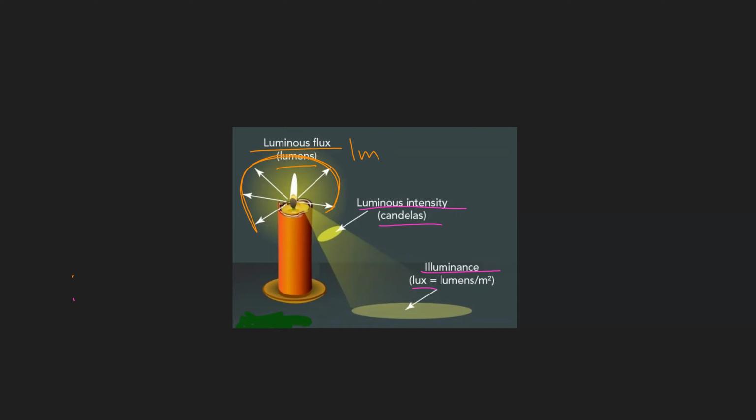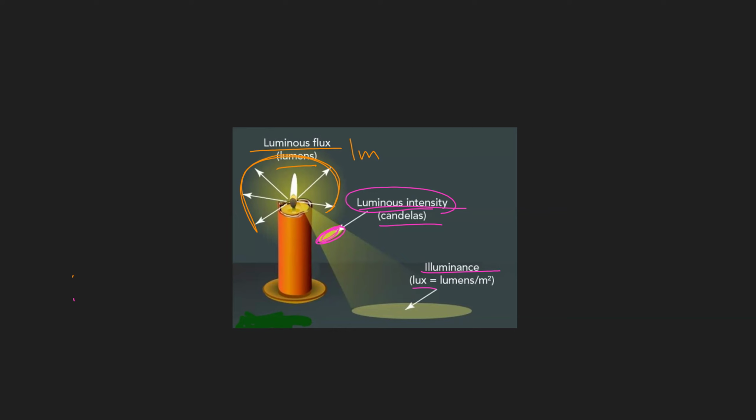Both luminous intensity and illuminance are units that give you the amount of light that is received. But luminous intensity is the amount of light that is emitted in a specific direction. The amount of light that is emitted in a specific direction. And it is mainly the amount of light that is emitted per unit of what? Of solid angle. This one is called solid angle.